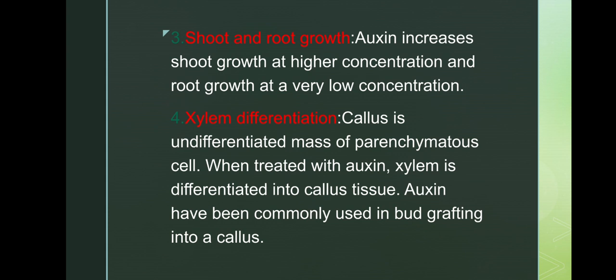Okay, this is not that much required for a tissue culturist. This is important to be noted. Callus is an undifferentiated mass of parenchymatous cells. This must be remembered. When treated with auxin, xylem is differentiated. Differentiation of xylem occurs, which leads to bud grafting; bud grafting can be done through this xylem differentiation function of auxin.